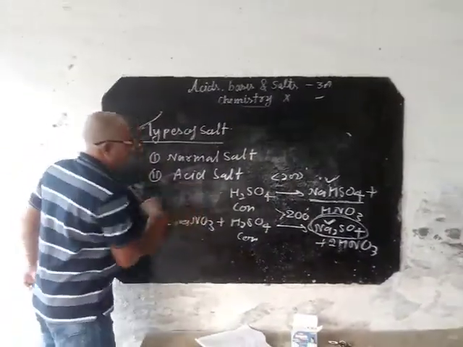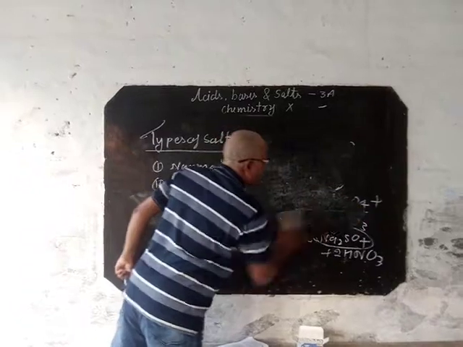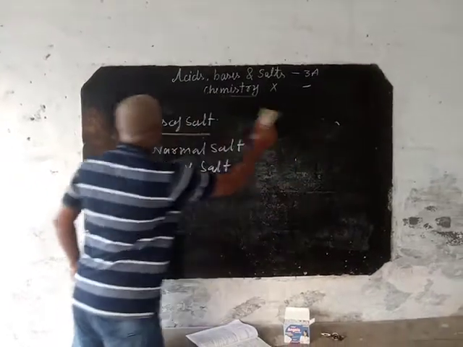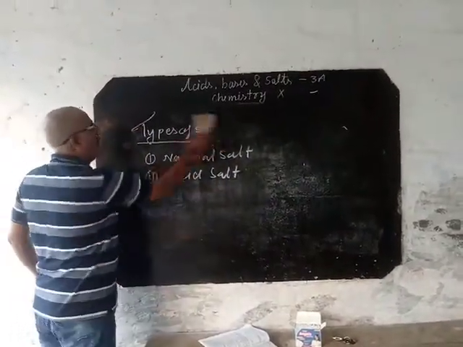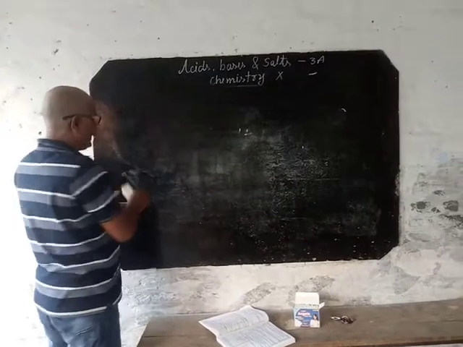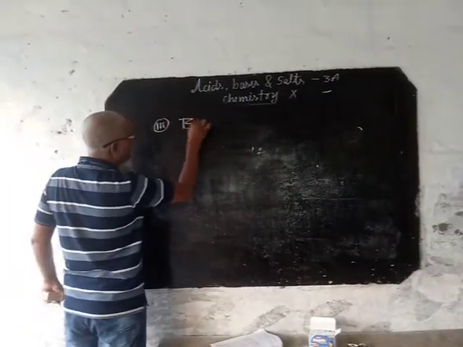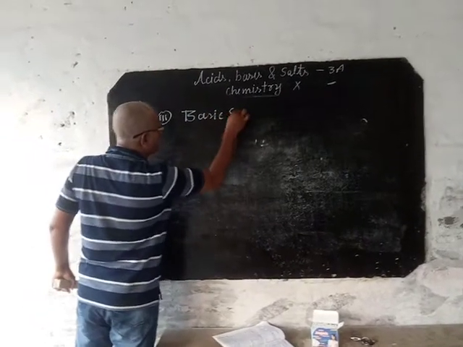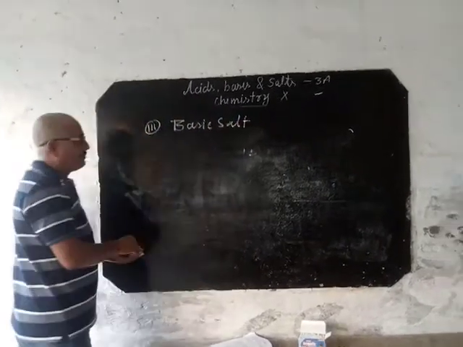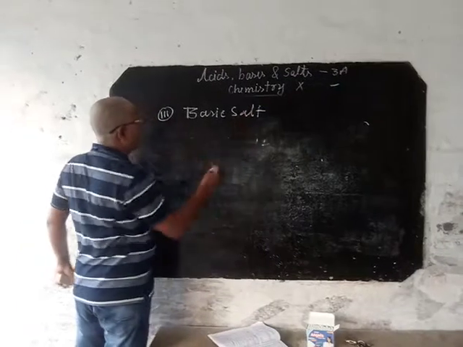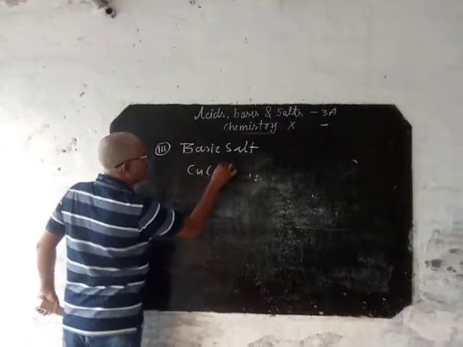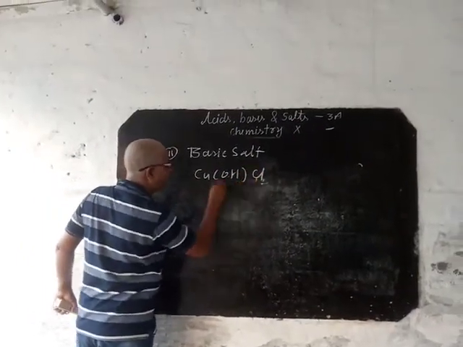Now, the third one, basic salt. The salt formed by partial replacement of the OH ion is called a basic salt. Example of basic salt: basic copper chloride, Cu(OH)Cl.